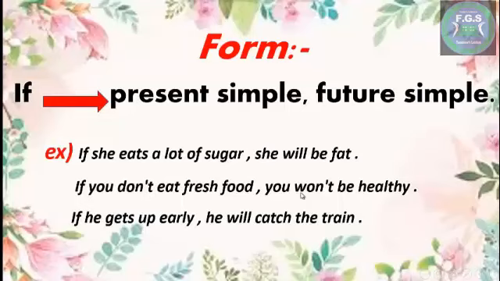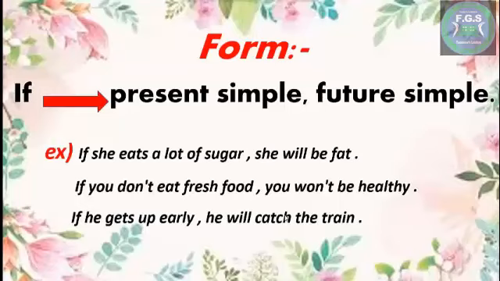The second one in future simple, won't be. The third example, if he gets up early, he will catch the train. The first one in present simple, he gets up. The second one in future simple, will catch.